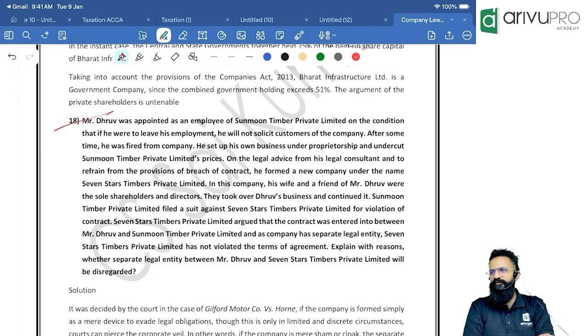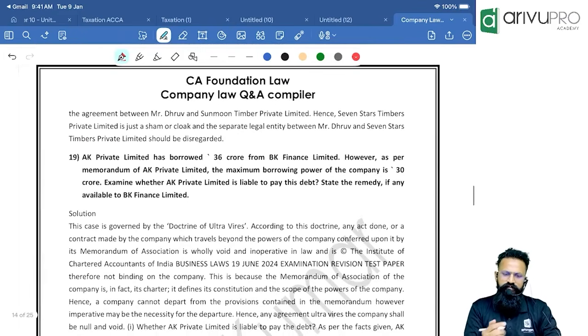If you guys know these people, it's a cut copy paste story of Gilford Motor Company versus Horn. That's the case law. Lifting of corporate veil, under which one people, whenever the company is used for doing anything which cannot be done directly, or if the company is utilized for any fraudulent purposes, the corporate veil can be lifted. Case law people, Gilford Motor Company versus Horn. Yeah, that's a case law.